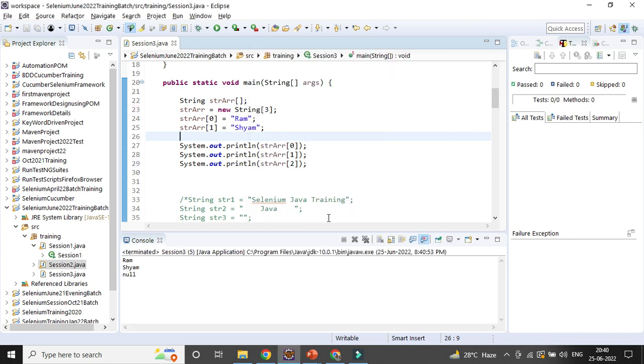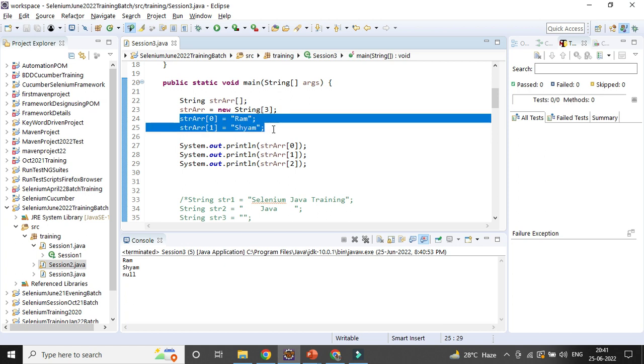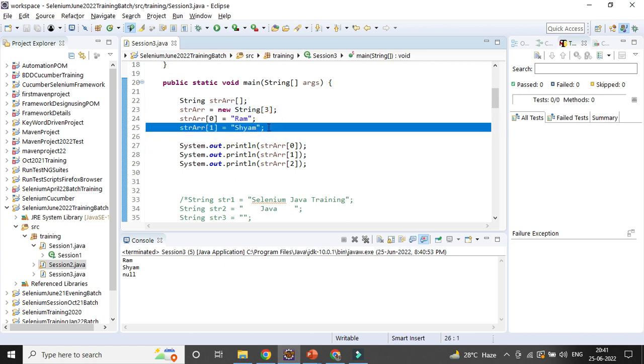Once you define the size, it gets fixed. In case you have fewer values, the other values will be filled with the default value. It cannot be changed, and you cannot add more values once the size is defined. That is the reason the collection framework plays a role, where not only can you add, you can also change it as and when required.